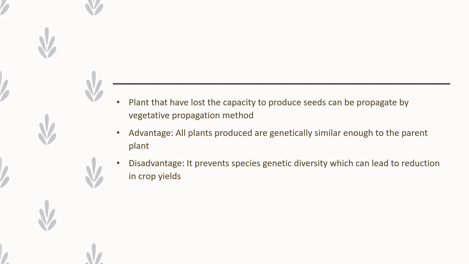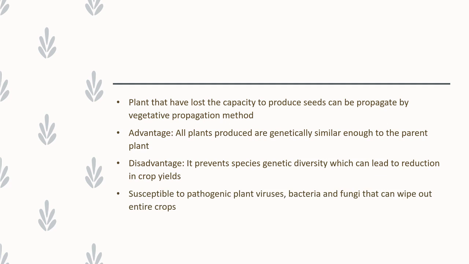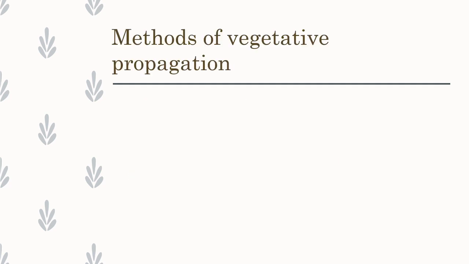What is genetic diversity? Plants cultivated by vegetative propagation cannot produce variation among the species. So those plants are highly susceptible to pathogenic plant viruses, bacteria and fungi, and those microbes can wipe out the entire crops.